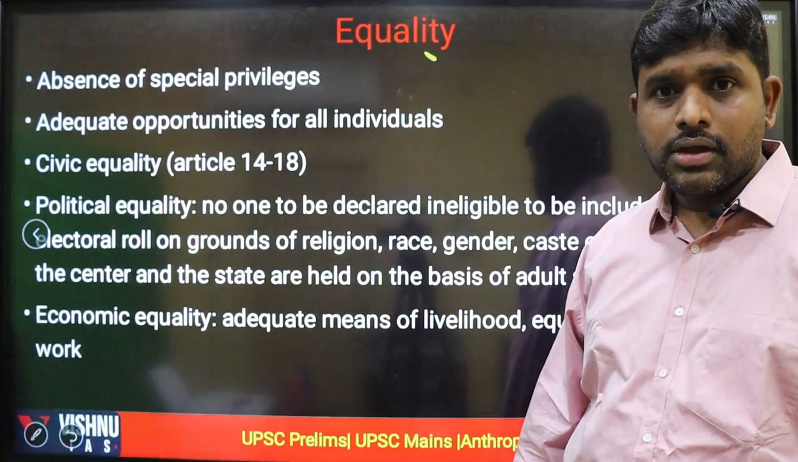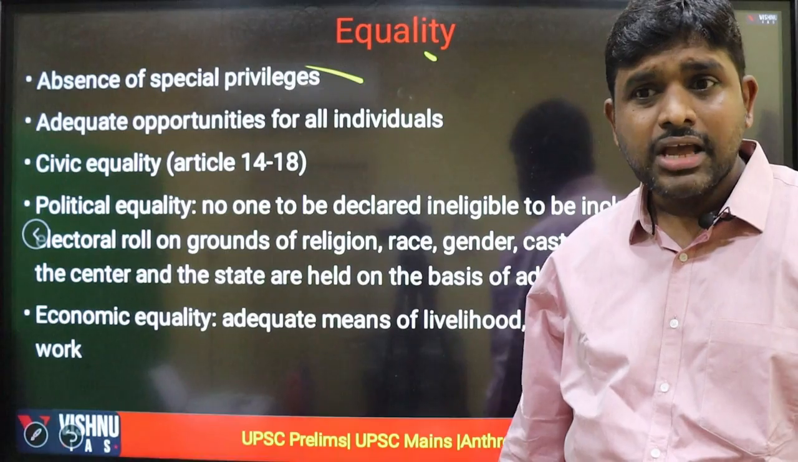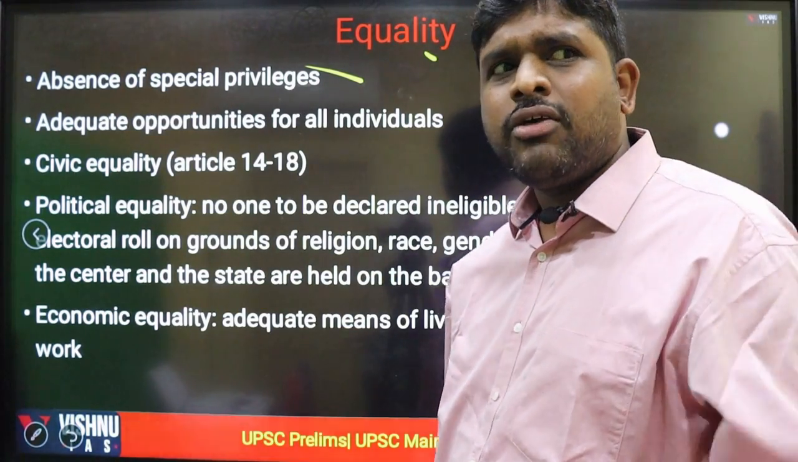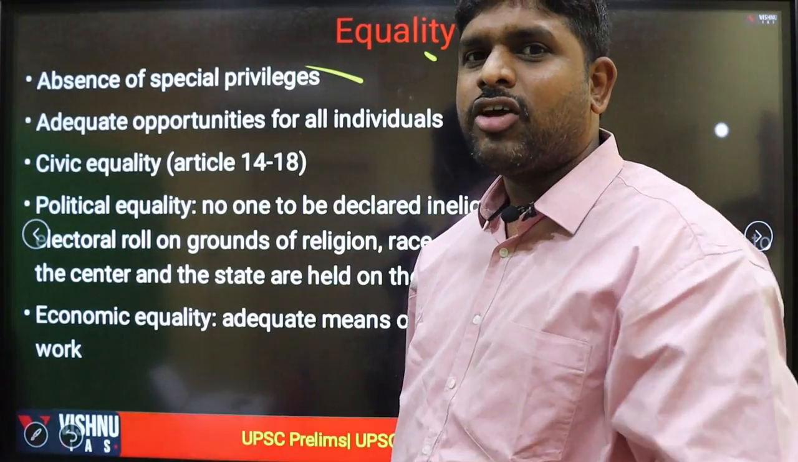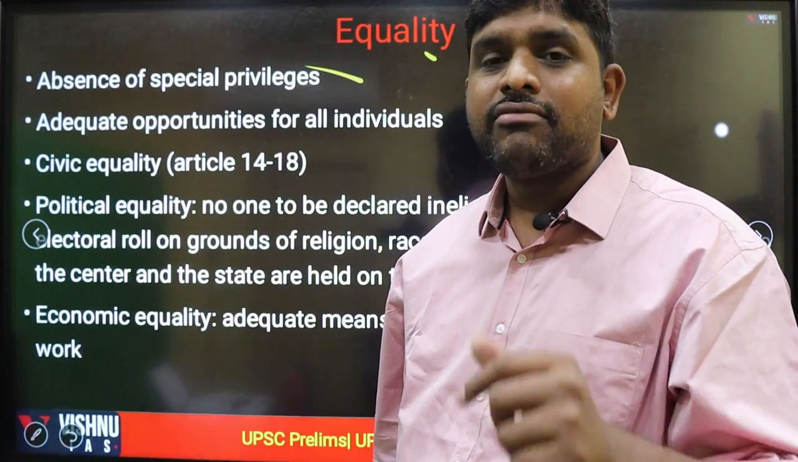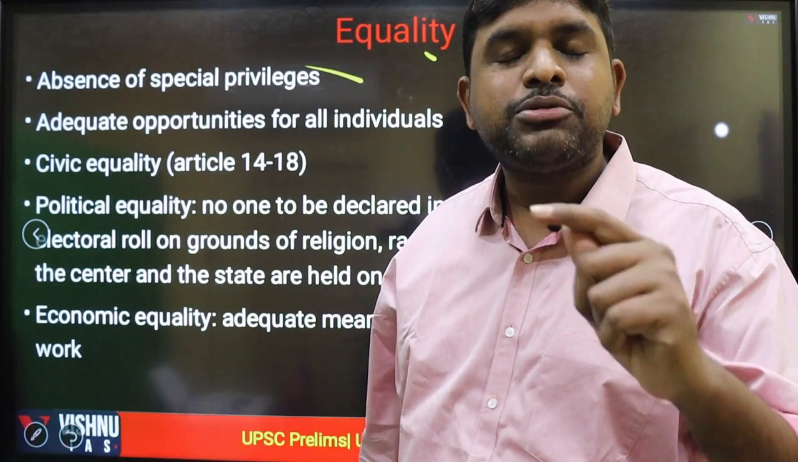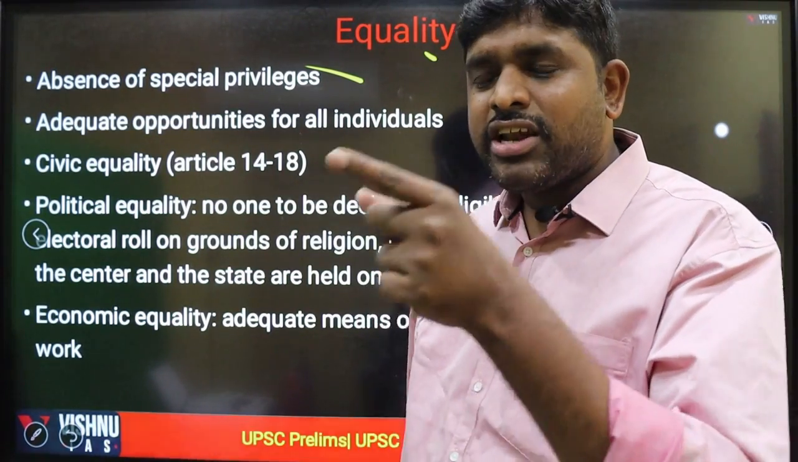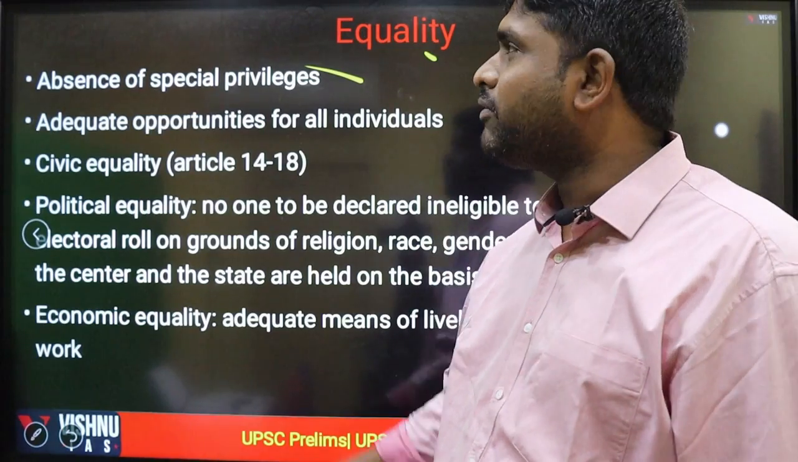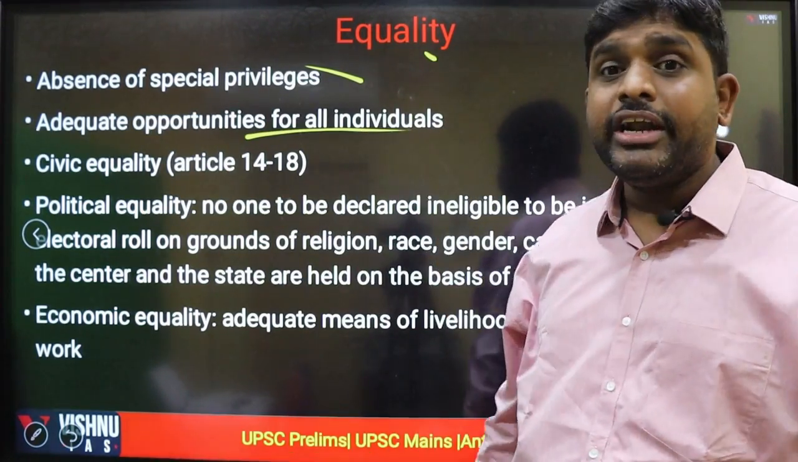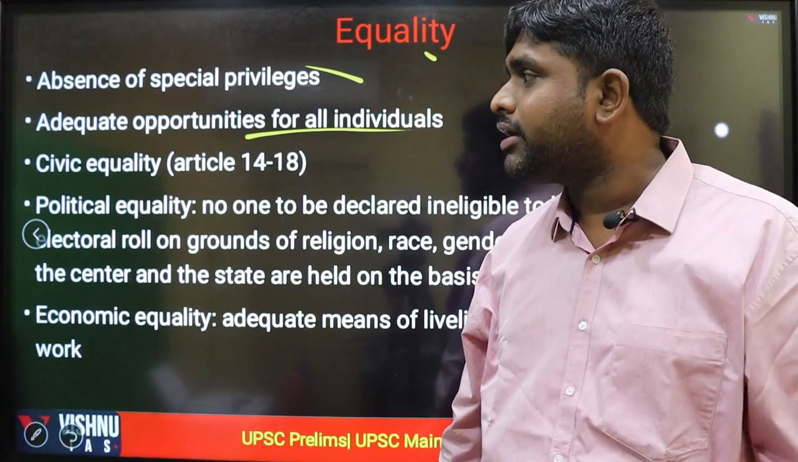Equality. There should not be any privileges. Complete absence of special privileges. When I am going to vote, if one person directly goes and votes and comes back, what is that? That is absence of equality. Everyone should stand in the queue. Absence of special privileges. Everyone is equal. Absence of special privileges is called equality. Adequate opportunities for all individuals.